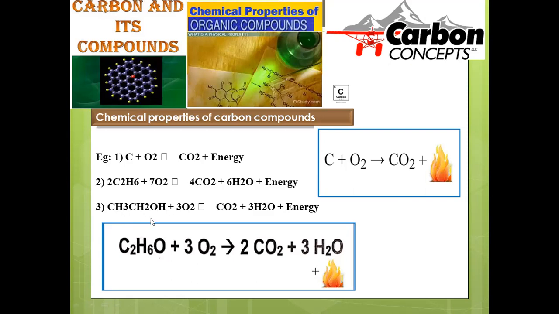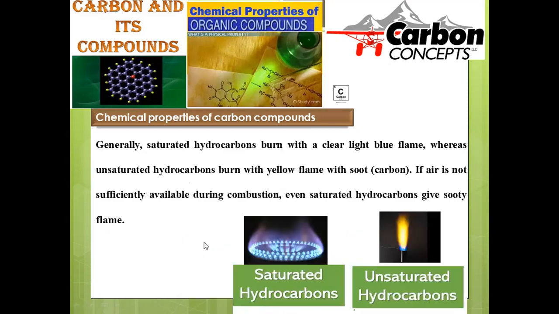Next, we are taking ethanol. This is a kind of hydroxy compound. Upon treating with oxygen and burning, what happens? The carbons in ethanol are totally converted into carbon dioxide, and the hydrogens are transformed into water. Along with this, we obtain a huge amount of energy as well. In this manner, combustion gives rise to a huge amount of energy in the form of heat or light, that can be utilized in many domestic or industrial applications.